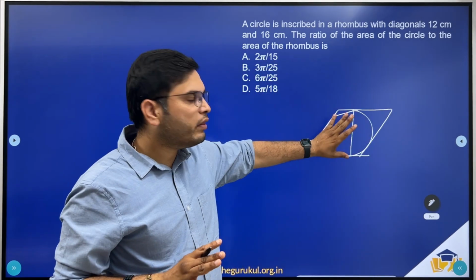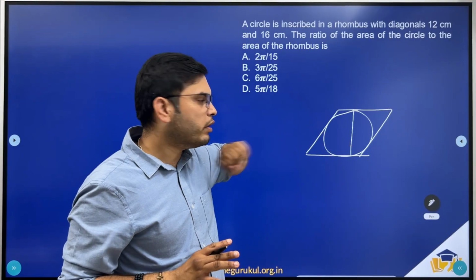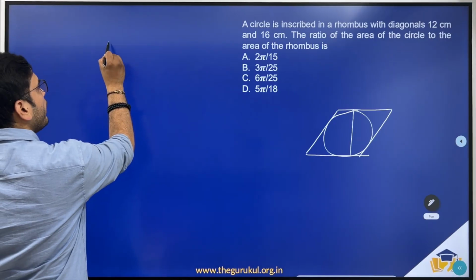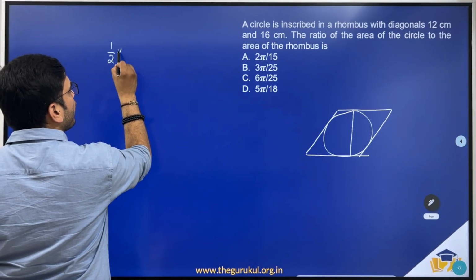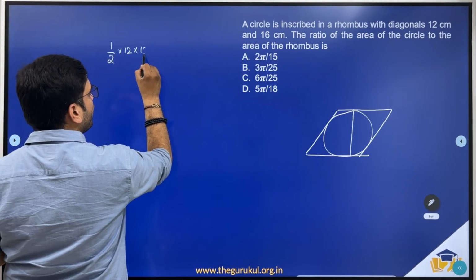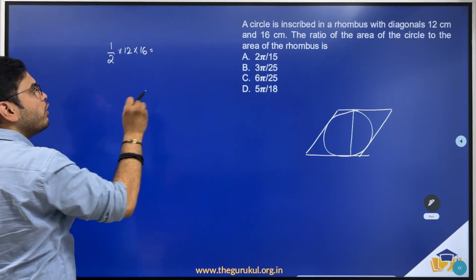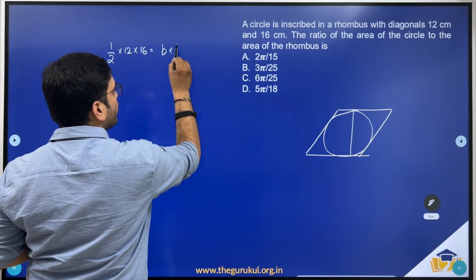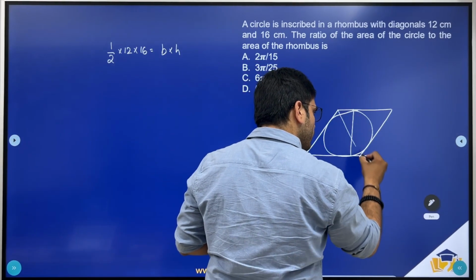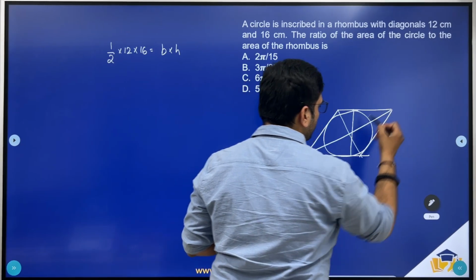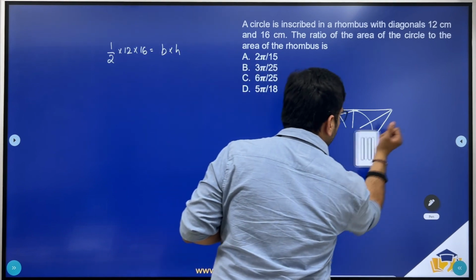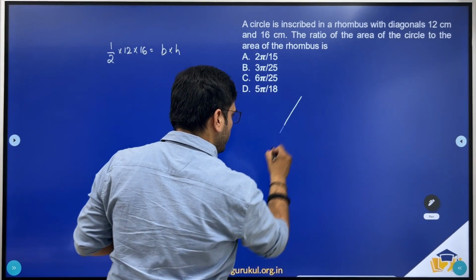Now how can we find the height of the rhombus? Using the area formula, right? So what is the formula to find the area of a rhombus? Half d1 d2. So half into 12 into 16, which should also be equal to base into height, right? Now given the diagonals, can we find the length of the side? Yes, right. So let me draw a bigger rhombus, right?